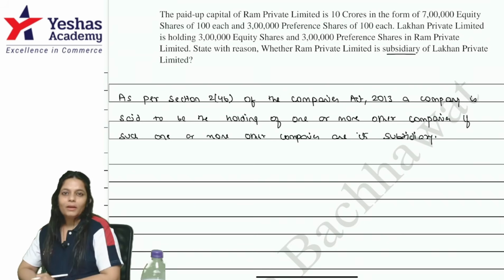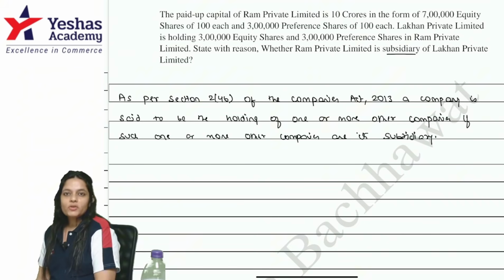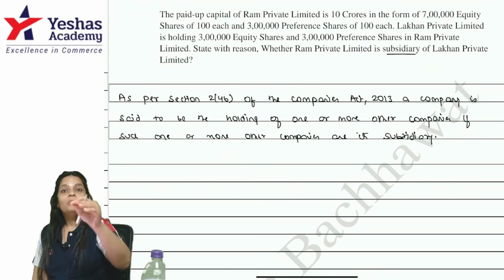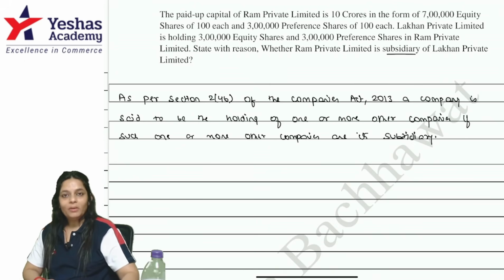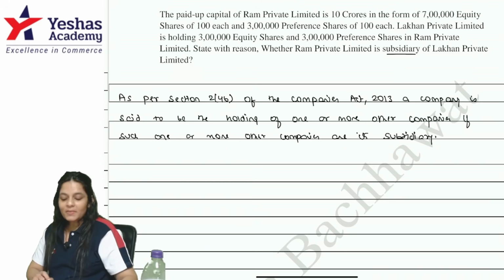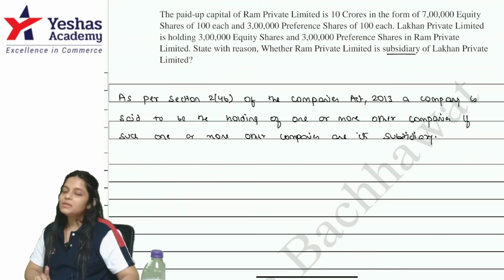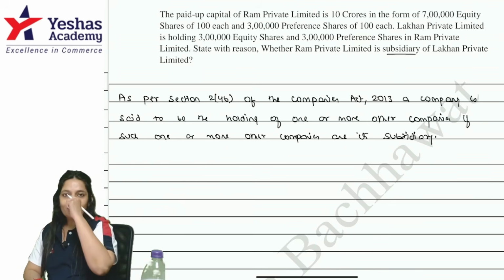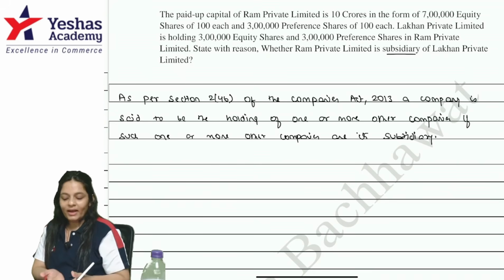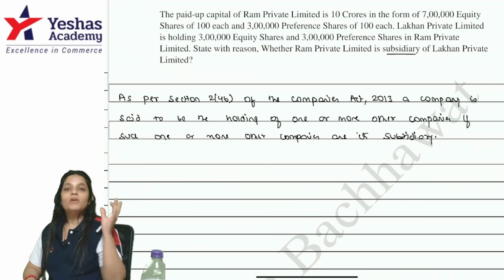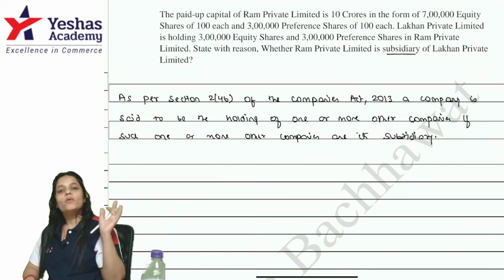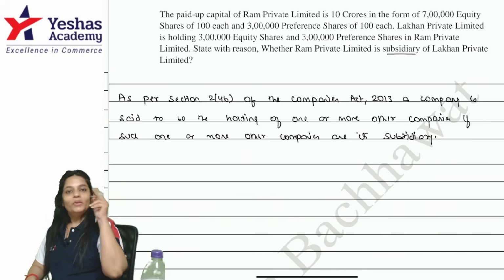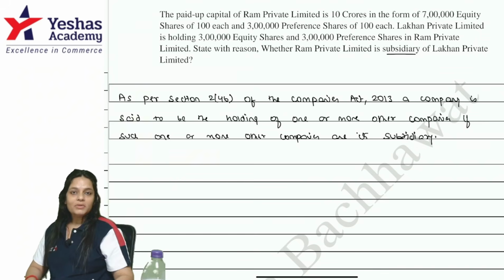subsidiary. I am targeting that you will at least solve 4 questions for Companies Act. I feel the types of company questions in the Companies Act are the easiest of all to answer. I love them because they're the easiest of all. Sometimes they become a little tricky to solve, maybe, but they are still the easiest of all. And the provision is simple, straight away write the definition, nothing else to write. So I love the Companies Act. And I'm pretty sure if you have written 3 questions for partnership, you'll write 4 questions only for types of companies. So do let me know how many questions you have written in Companies Act. So you'll write Companies Act and the number of questions that you have written.